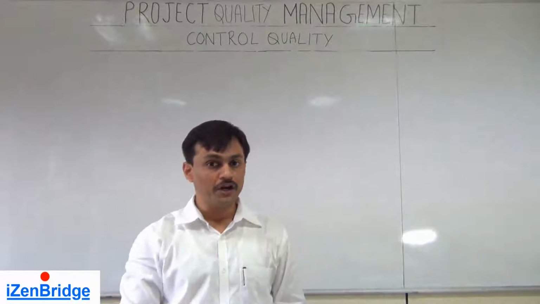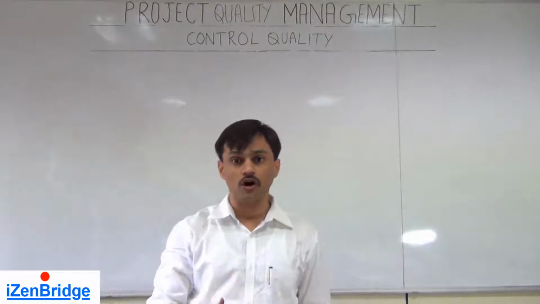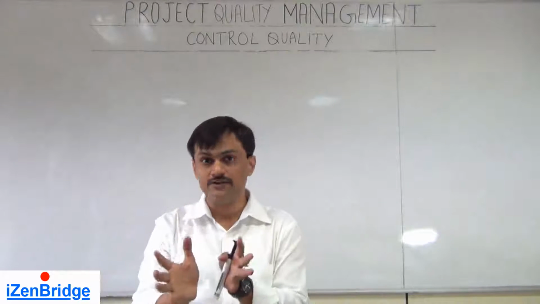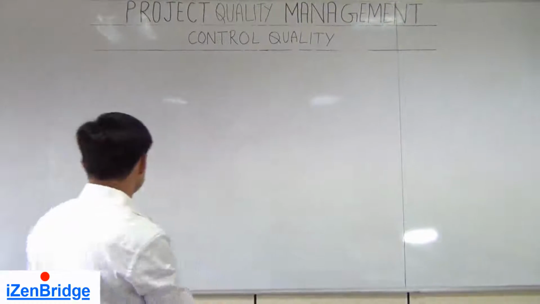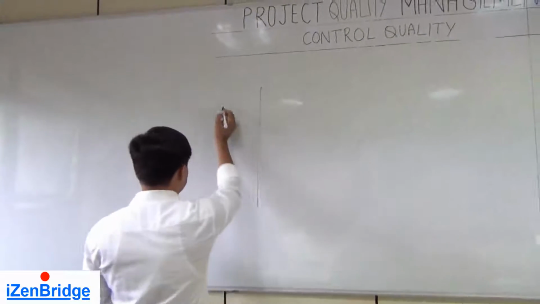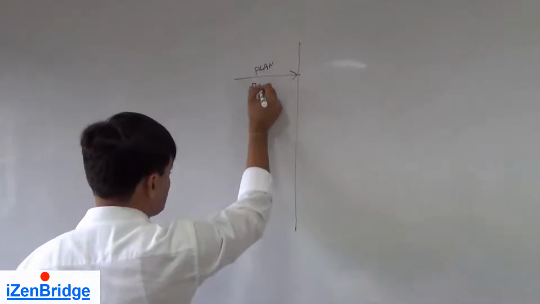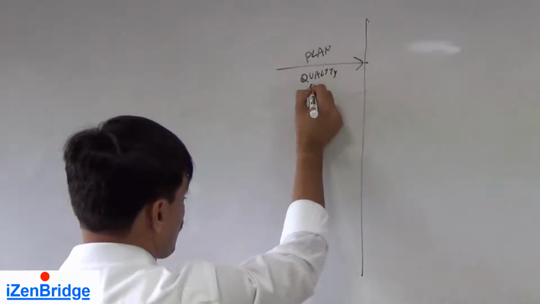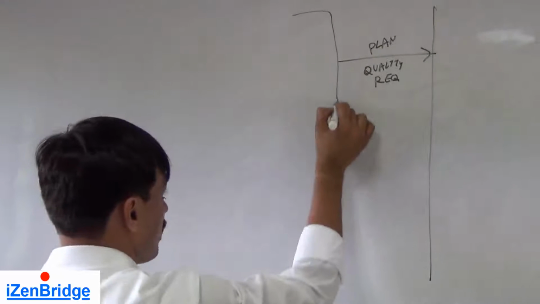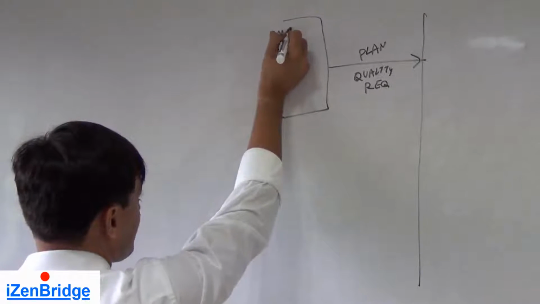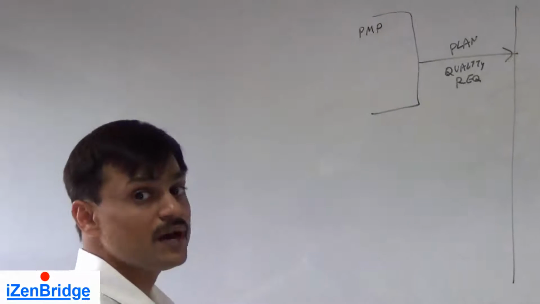Control quality, a monitoring and controlling process group process, is responsible for inspecting deliverables for conformance to the requirements. So it's a controlling process. We can visualize this process taking an input, which is the plan for quality requirements. This plan of quality comes from the project management plan, because the project management plan also has the quality management plan and process improvement plan as subsidiary plans.